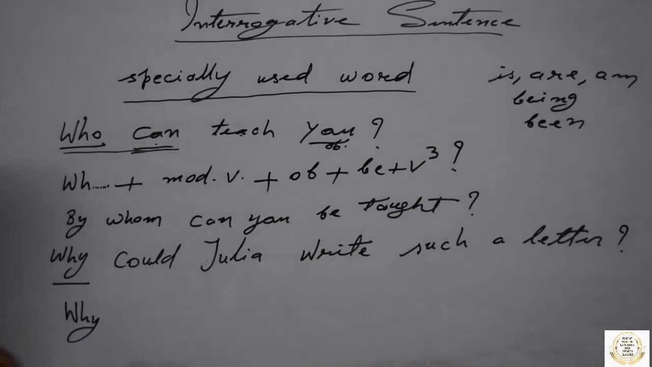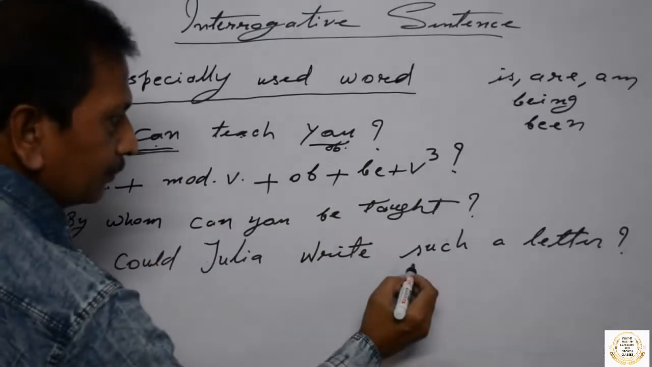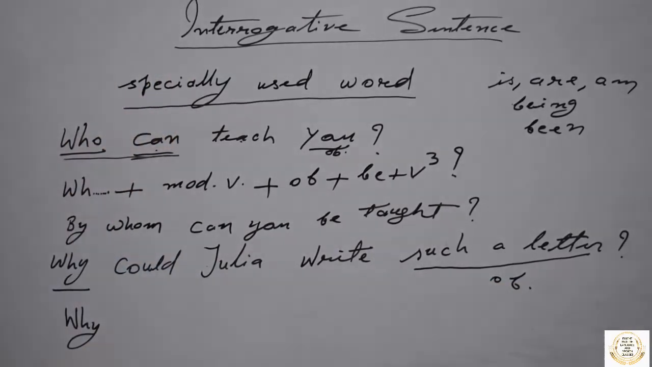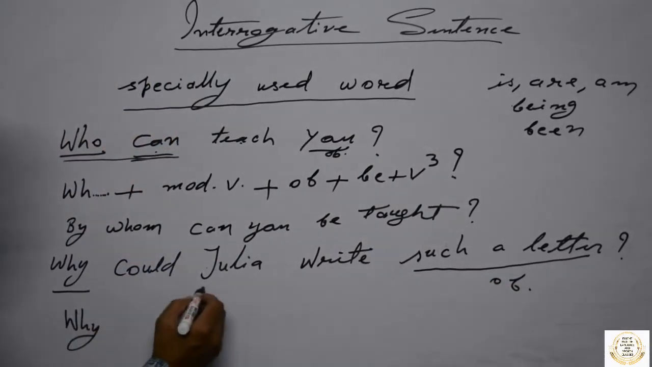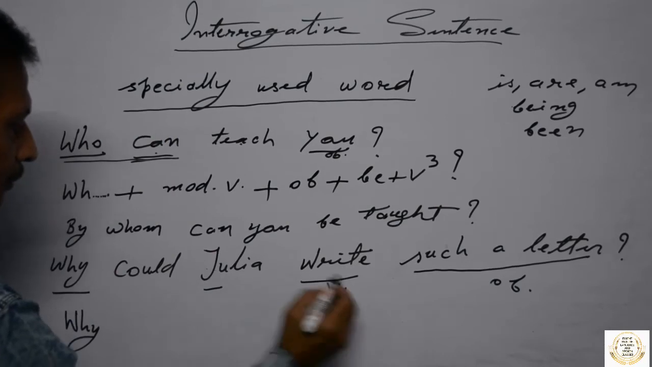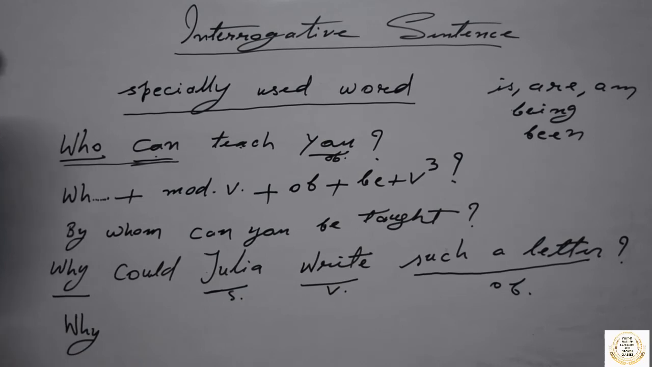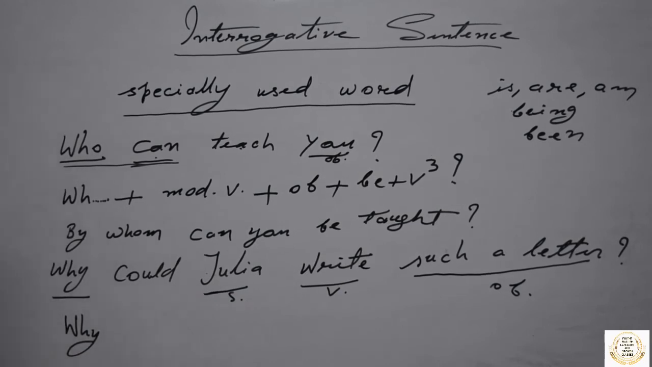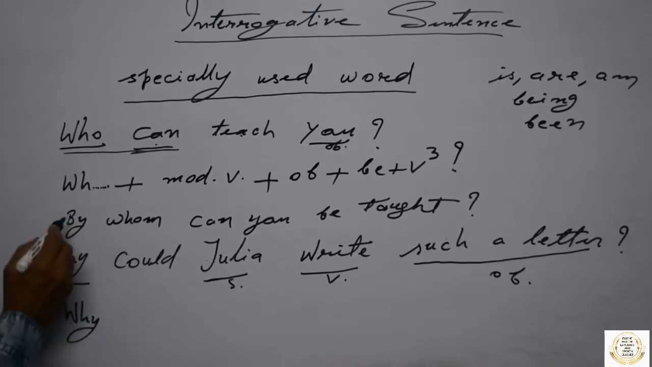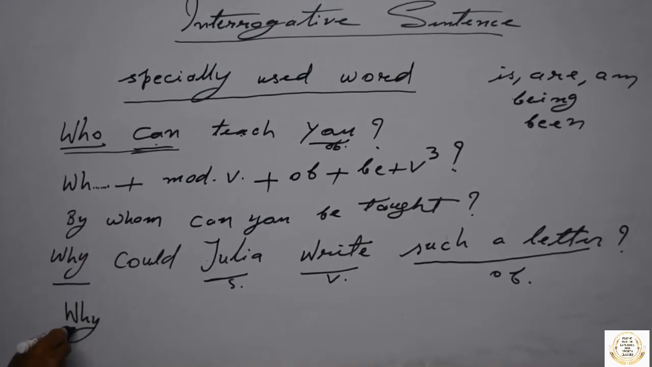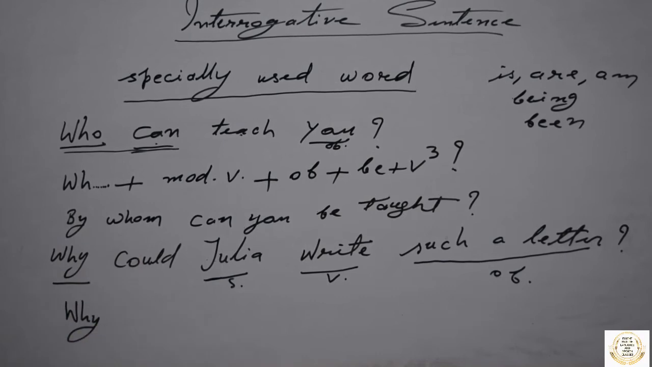If this is your object, such a letter, and this is your verb, this is, you can say, subject. Why could Julia write such a letter? So follow this. Immediately write down the WH word, and after this, general rules of active passive voice you can follow.